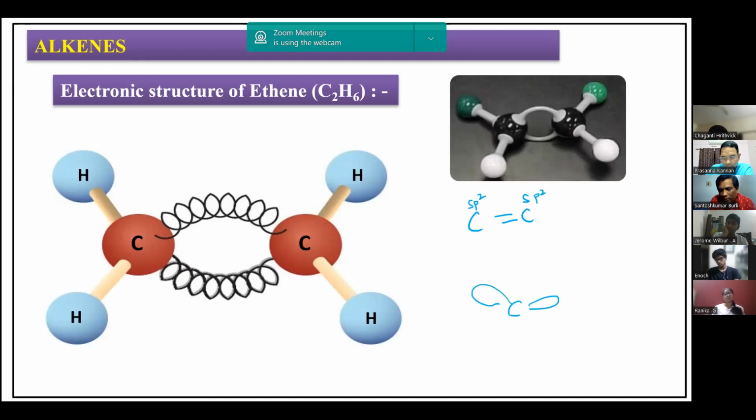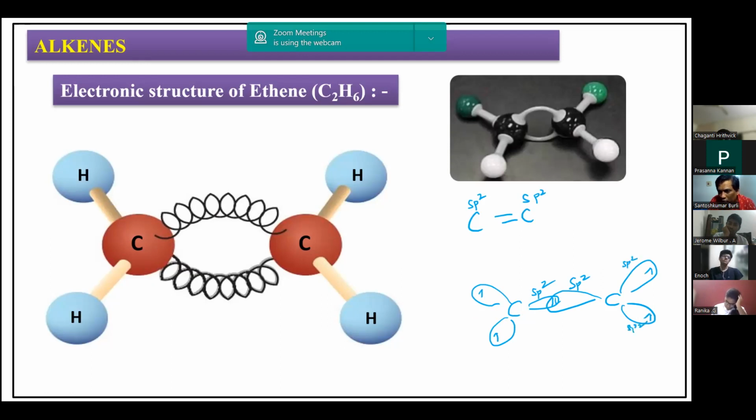Three sp2 hybridized orbitals having trigonal planar geometry, all with one unpaired electron. The other carbon also has sp2 hybridization and trigonal planar geometry. One sp2 will overlap with the sp2 of the other carbon. All these are sp2 hybridized orbitals.